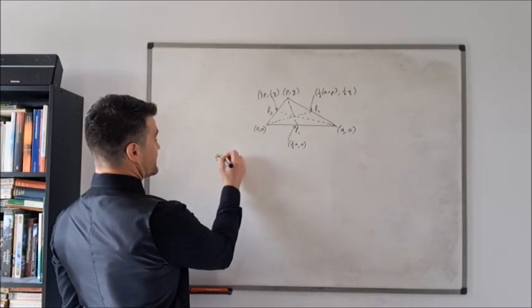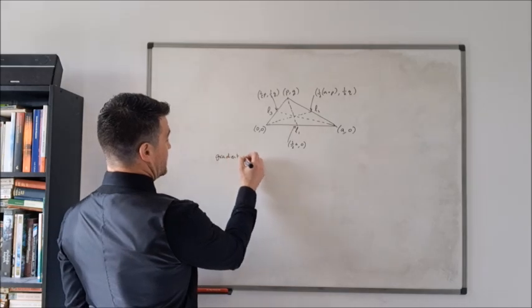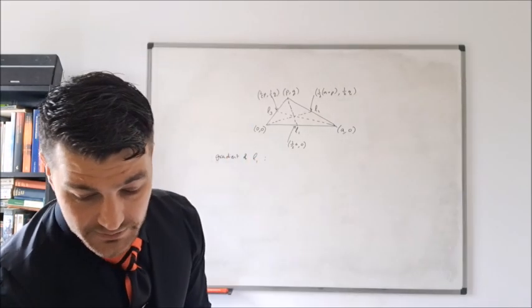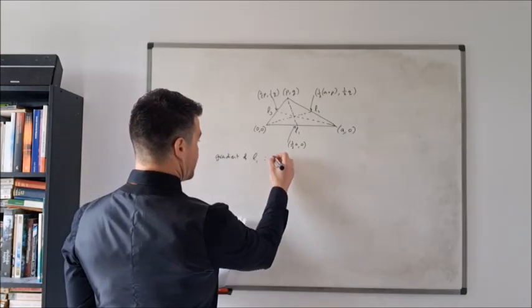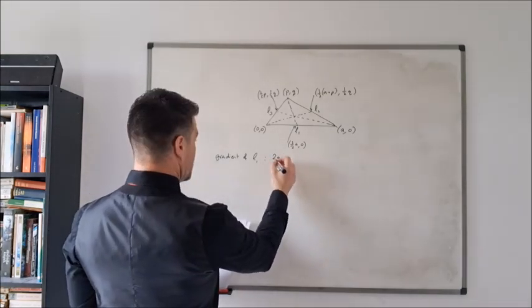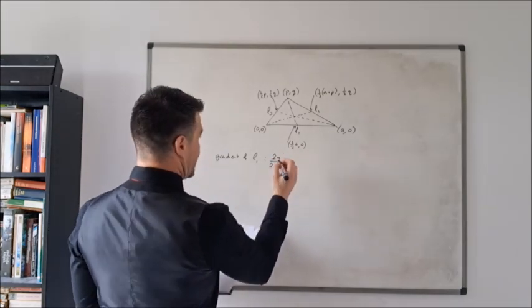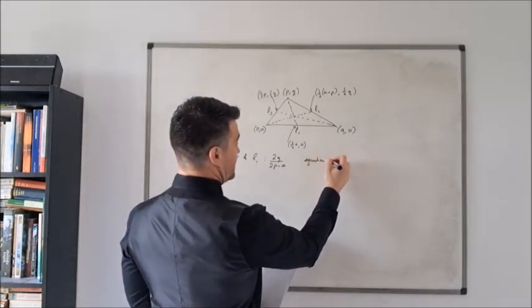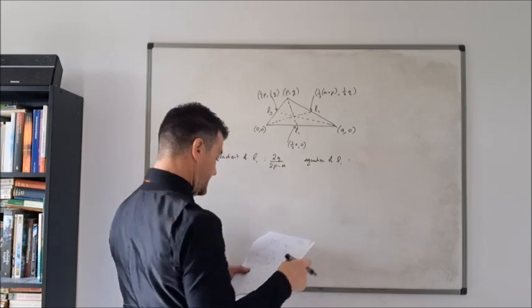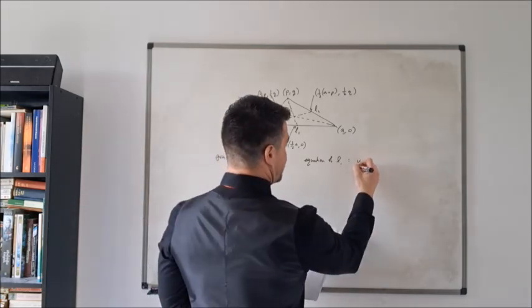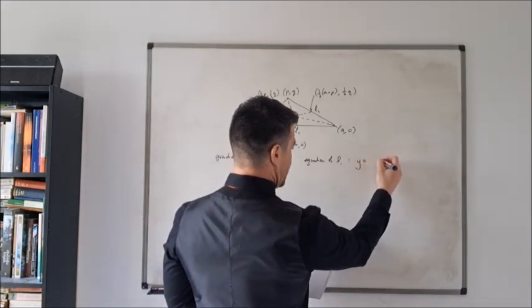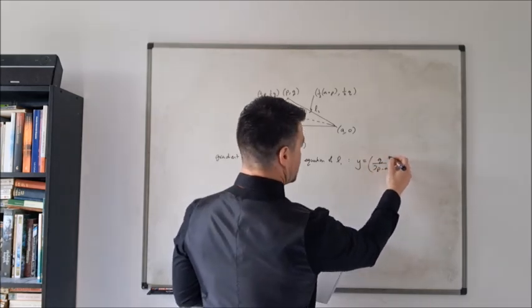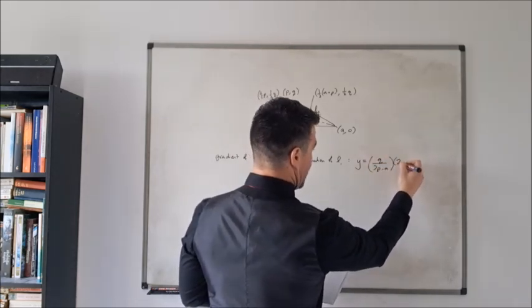So the gradient of L1, for example, is going to be, and I'm not going to go through all of the steps of the calculation, 2q over (2p minus a). And therefore the equation of L1 is, again skipping a few steps, y equals q over (2p minus a), that's the gradient, times (2x minus a).